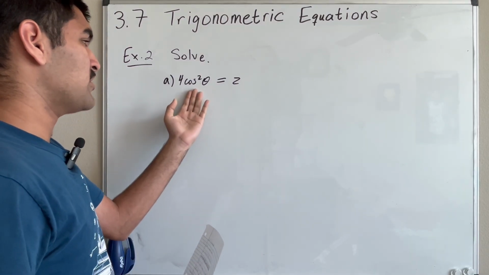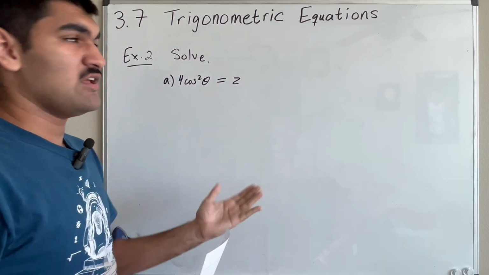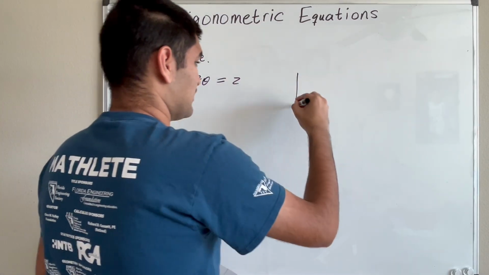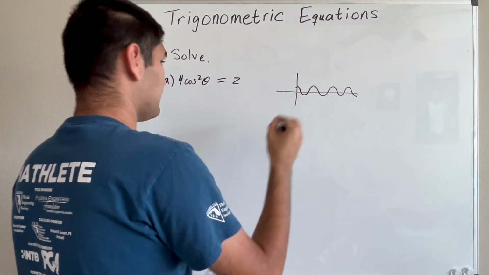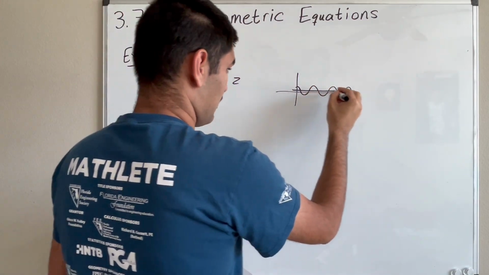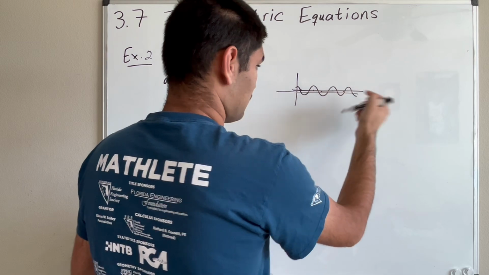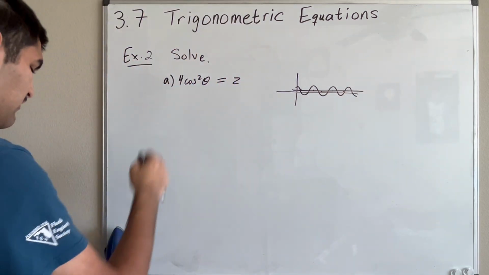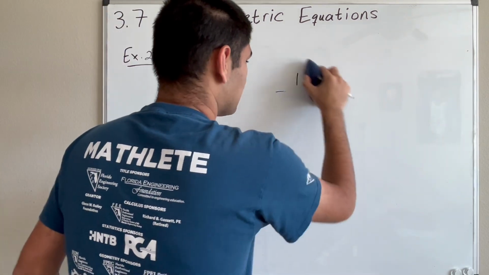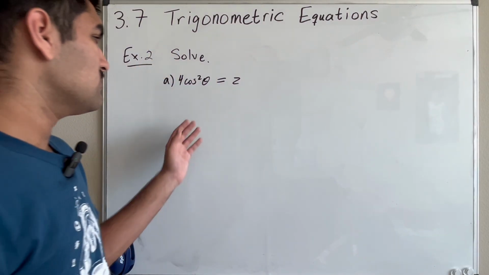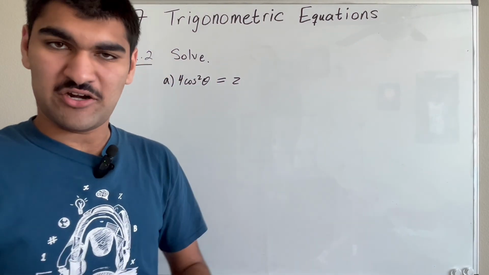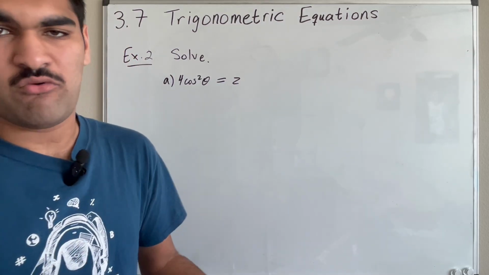These types of trigonometric equations technically have infinitely many solutions, right? Because it's a wave function, like a wave. And so if it's equal to 2, for example, there are infinitely many places where it intersects. So that's why these have infinitely many solutions. So it's going to be impractical to write out every single solution. But as we will see, the solutions themselves have patterns to them. And so then we can just write it in that form.